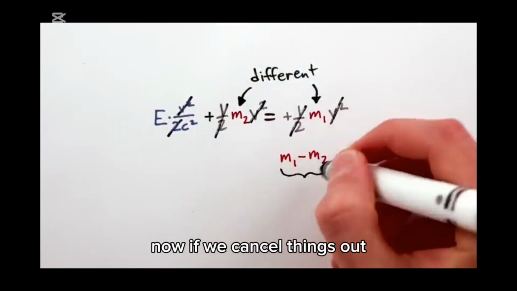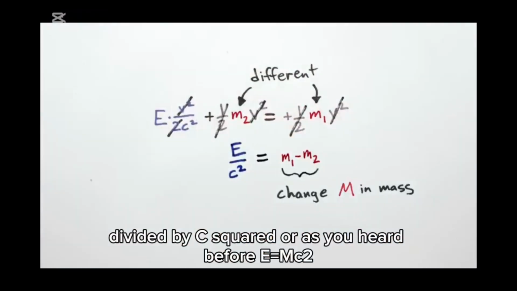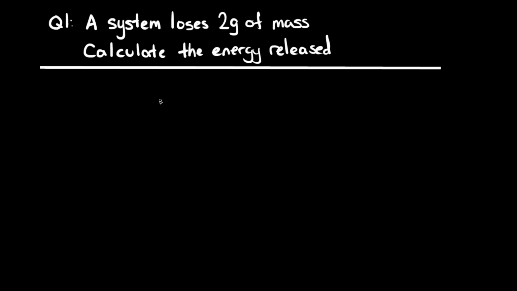Now, if we cancel things out, you can see that the change in mass of the cat must equal the energy divided by c squared, or, as you heard before, E equals mc squared. So now that we understand where the mass energy equivalence formula comes from, let's put this to practice.